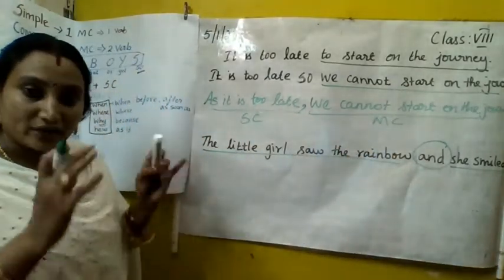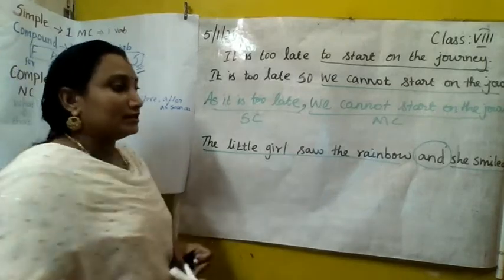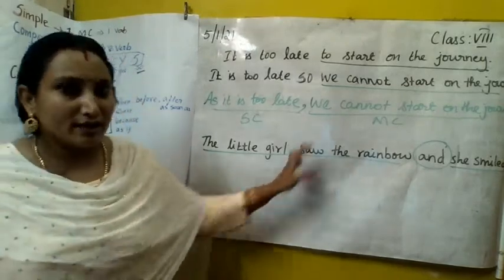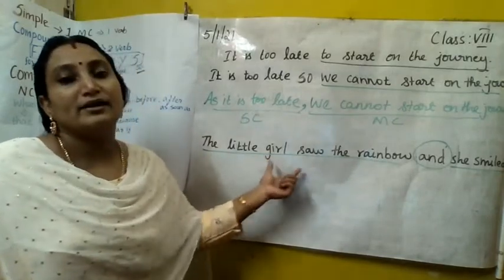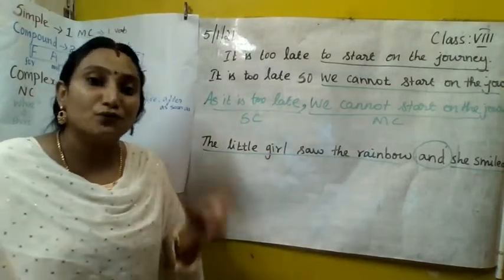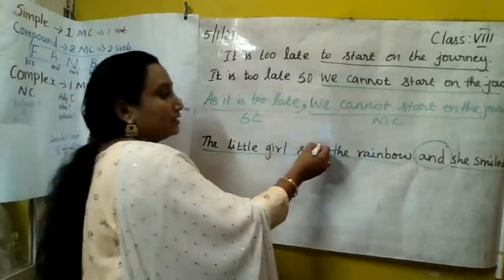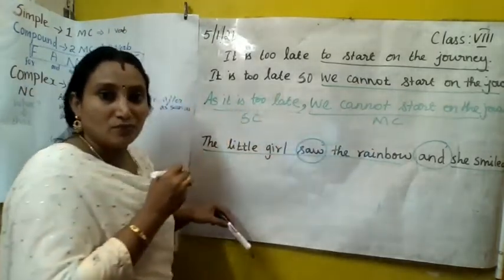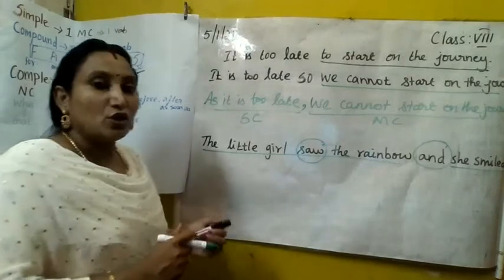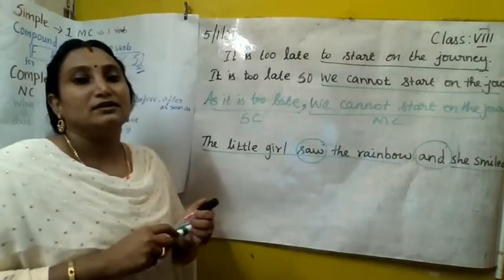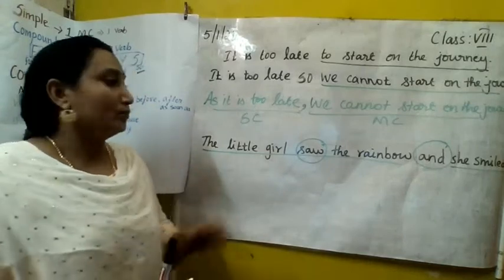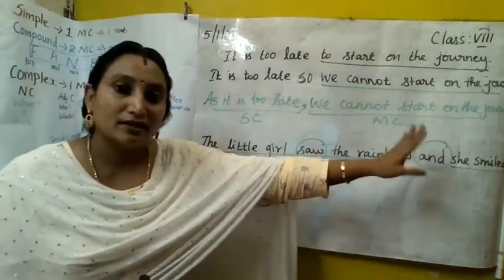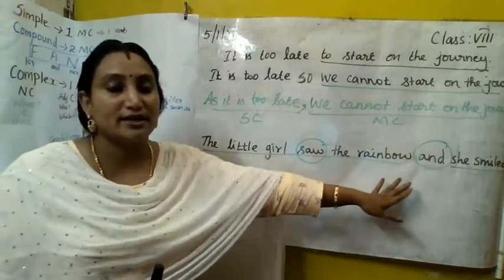The first sentence given has to become a phrase. The girl must first see the rainbow before she can smile, isn't it? So we have to change the first idea into a phrase. So what is the verb here? Saw is the verb here. We know very well for a simple sentence there will be only one verb. In the second part, she smiled, we cannot change that in any way.